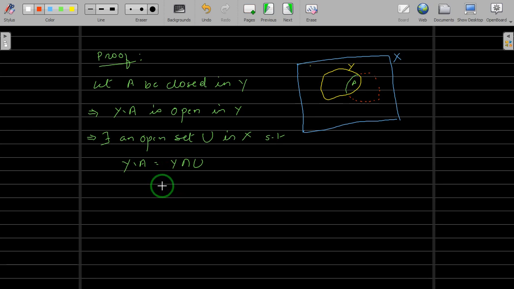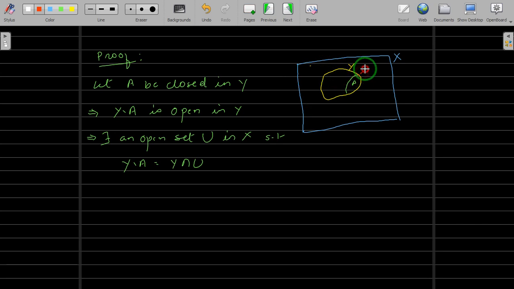Even the diagrams you have to draw properly. If our U is here, then can you write Y difference A as Y intersection U? Not possible, because when you take Y intersection U, you will have A, but you won't need the complement of A. So whatever diagram we have drawn is not proper, so we have to change it. So how will U be? When you take the intersection of Y with U, you have to get this part.